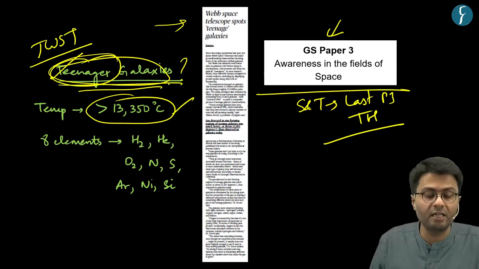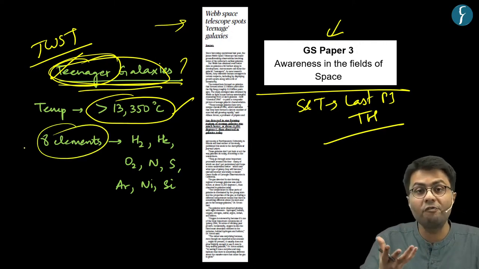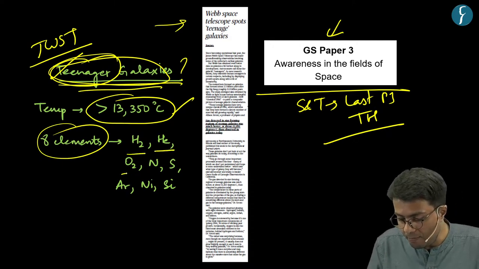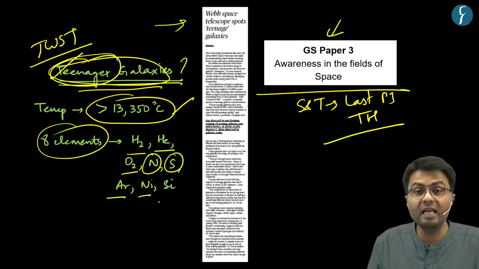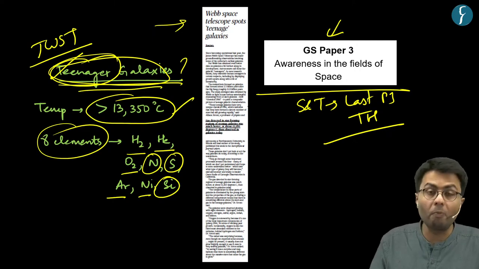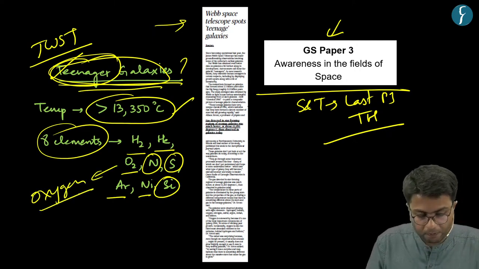These teenager galaxies have 8 different elements which occur in the form of gas. These include hydrogen, helium, oxygen, nitrogen, sulfur, argon, nickel, as well as silicon. The most important component of these galaxies is oxygen.